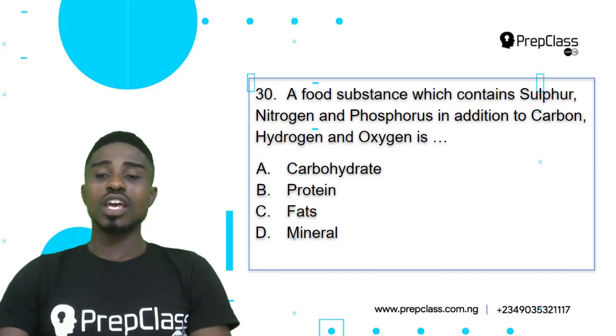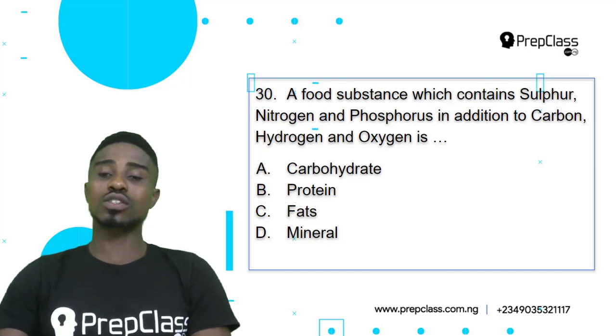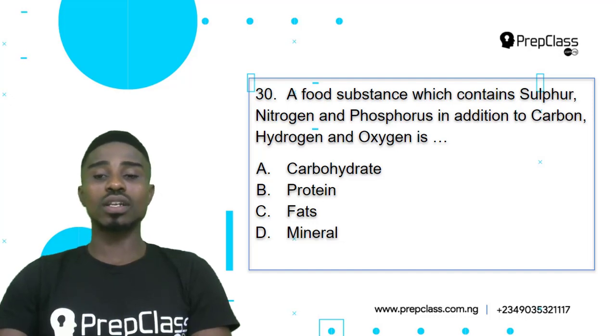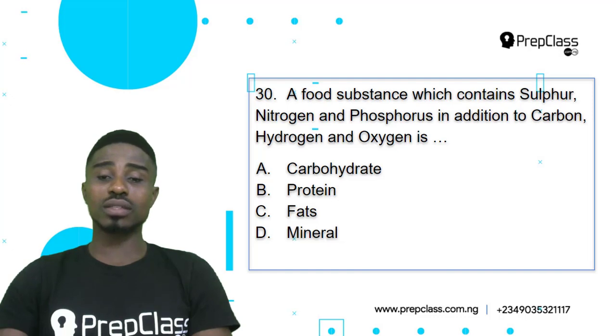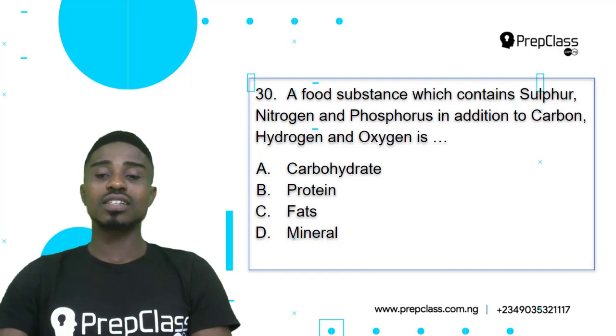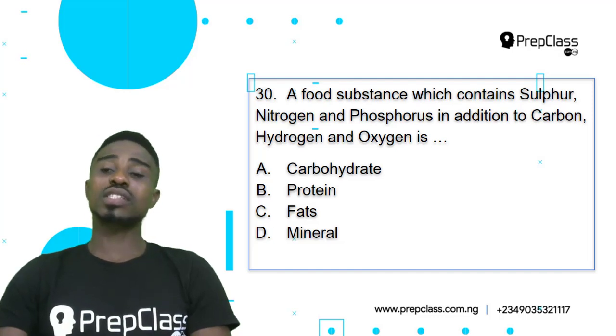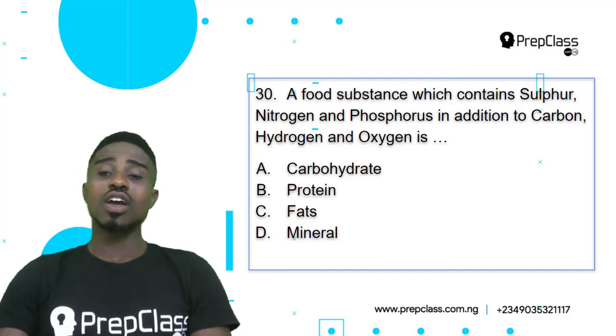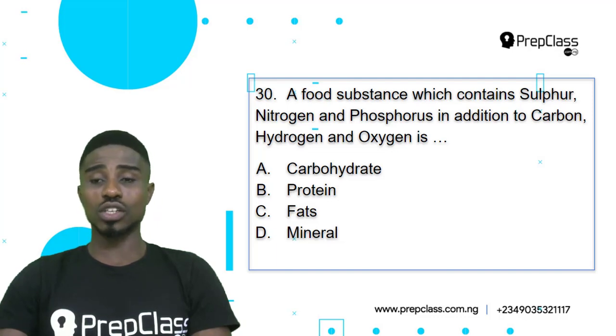Question 30. A food substance which contains sulfur, nitrogen, and phosphorus, in addition to carbon, hydrogen, and oxygen, is A. carbohydrate, B. protein, C. fats, D. mineral. For us to carefully select the correct answer, we need to analyze all of the options and see which one best answers our question.